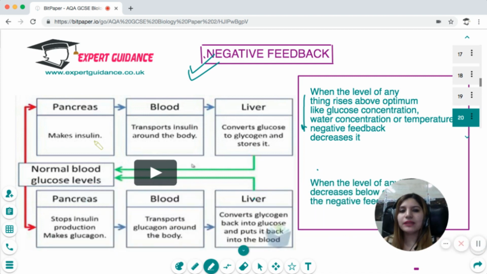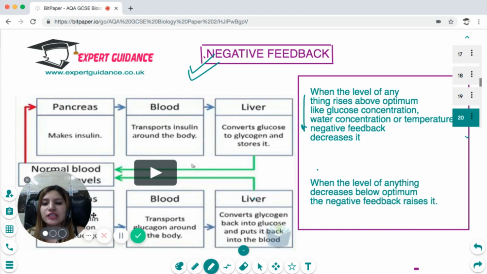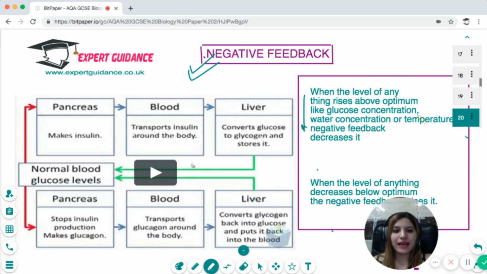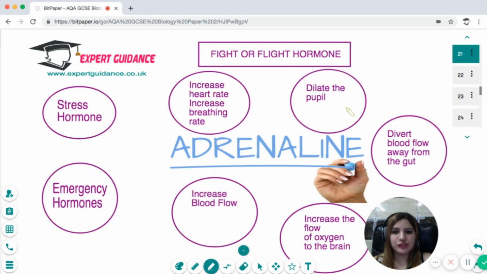For example, if the blood glucose level goes down, then the body releases glucagon that increases the blood glucose level. If the blood glucose level goes up, the body releases insulin to decrease the blood glucose level. Okay, so I hope this example of negative feedback and what negative feedback is is clear to you. Now you should know there's another hormone called adrenaline, which is a fight or flight hormone.